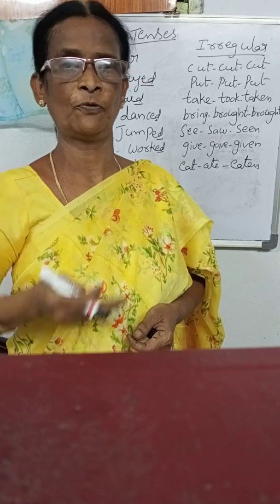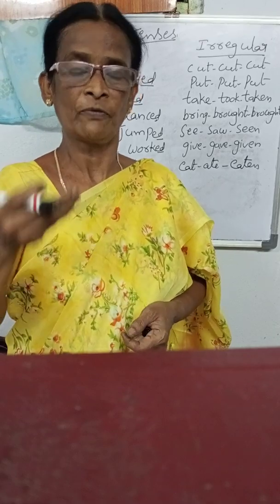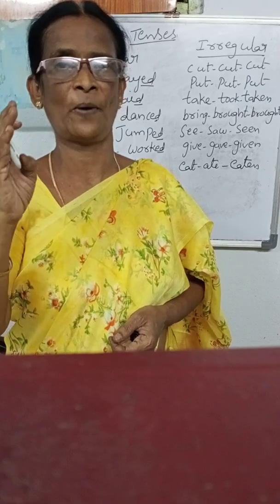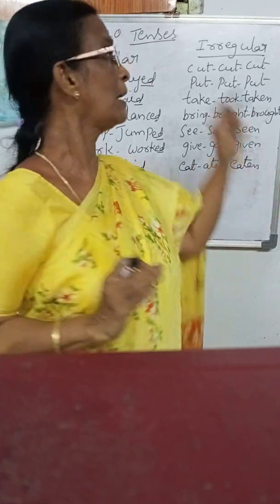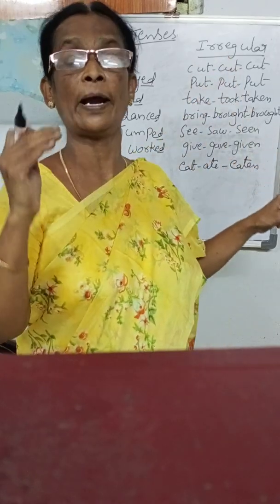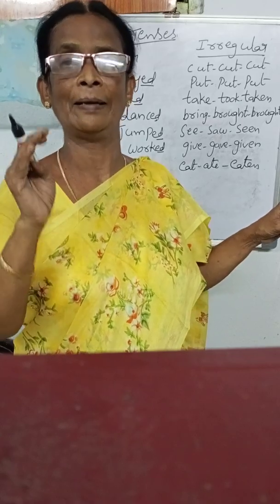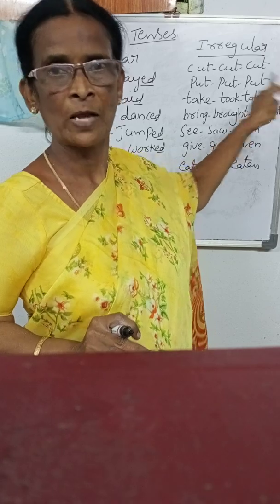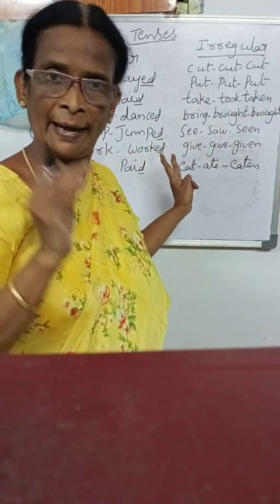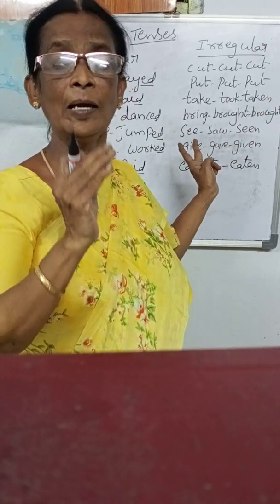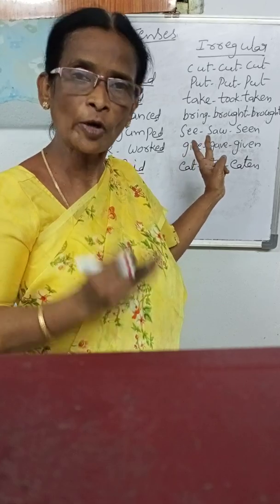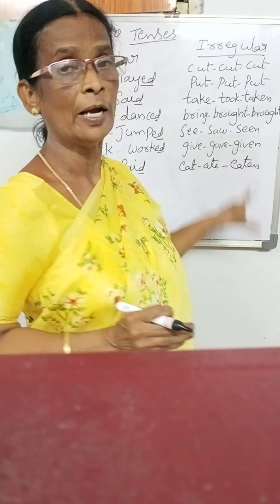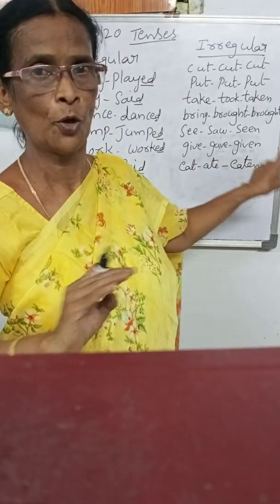You know very well, from 3rd class to 5th class you learned tenses, present tense and past tense, past participle. Okay, ma? So irregular means which do not end with the ed and d, those are irregular verbs. Okay, so regular means ends with the ed and d. Which do not end with the ed and d, those are irregular. Is there ed, ma? No.